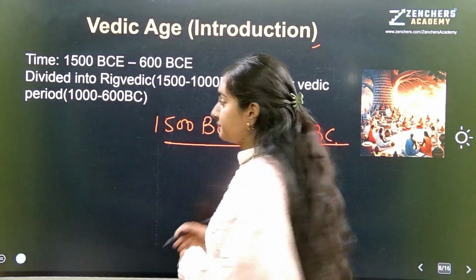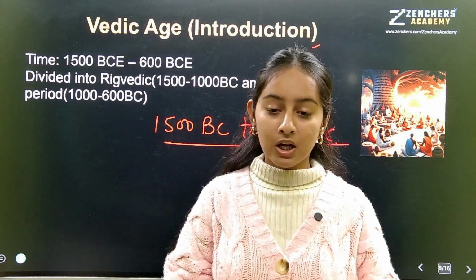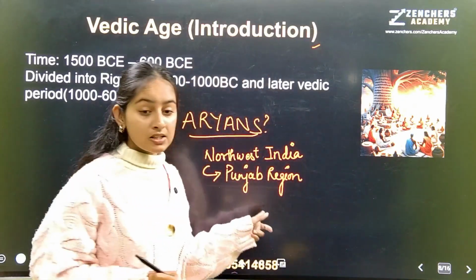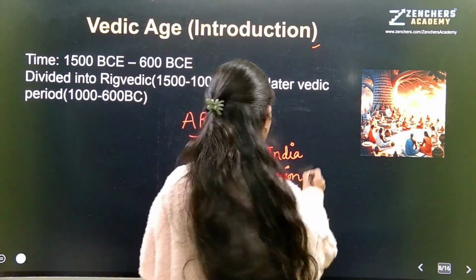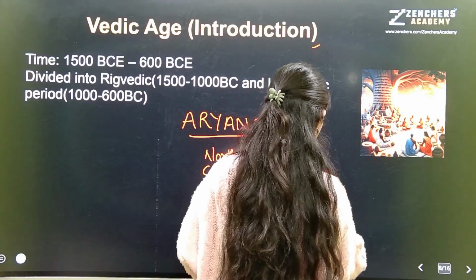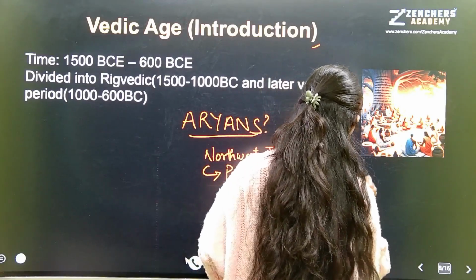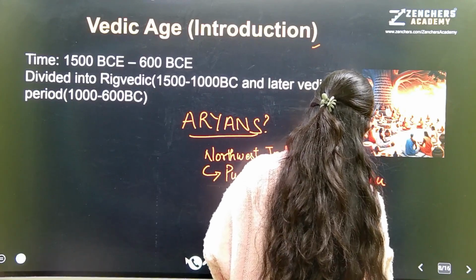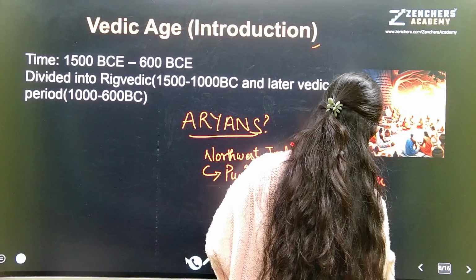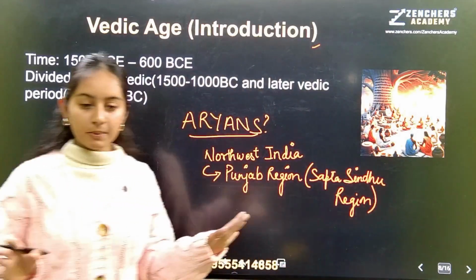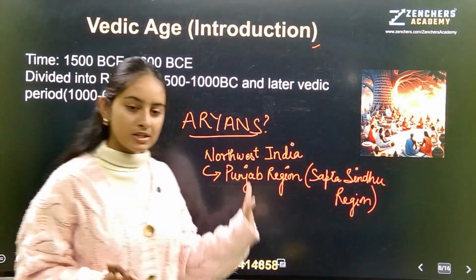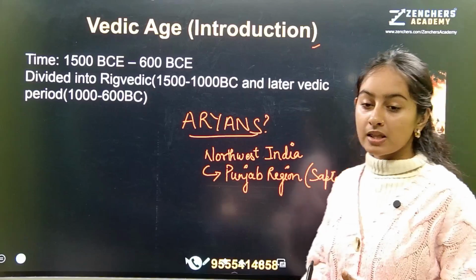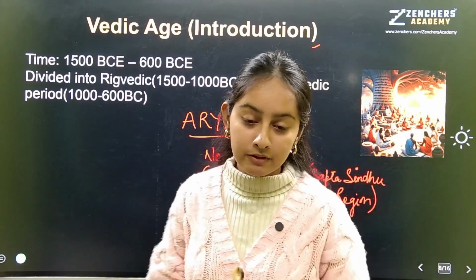Now, we have already talked about the meaning. We have talked about also known as Sapt Sindhu region. Now, what do you mean by Sapt Sindhu region? Sapt means 7, Sindhu means river. So, what we can say is they used to live in the land of 7 rivers.